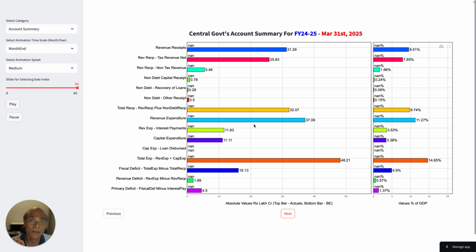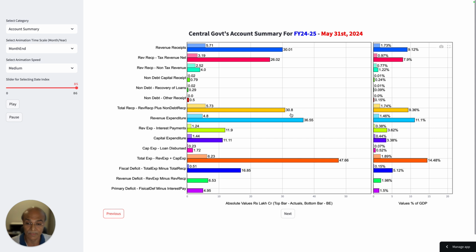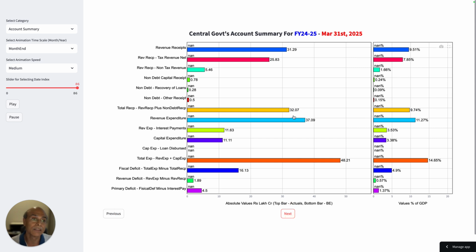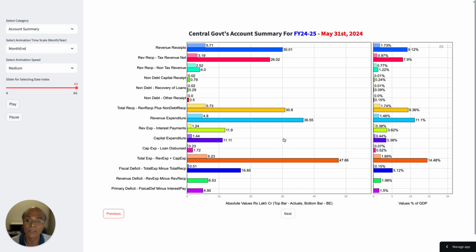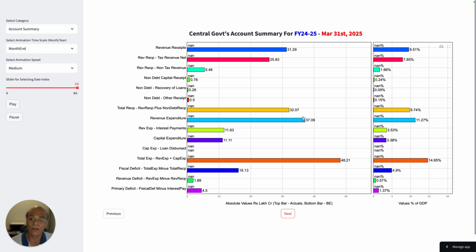But you will notice that the total received has still increased. Why? Let's go back and see. This is 32.07 lakh crores. Now if I go previous, you will see that the number has increased from 30.8 lakh crores, which was in the earlier budgetary estimate, to 32.07 lakh crores, right? So roughly, you can say more than 1 lakh crores of increase.